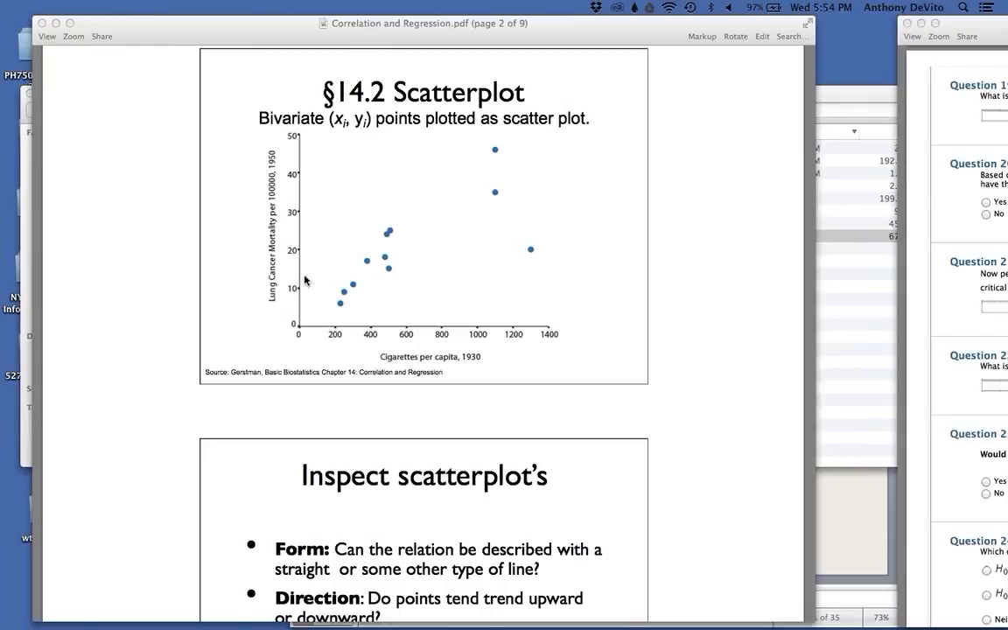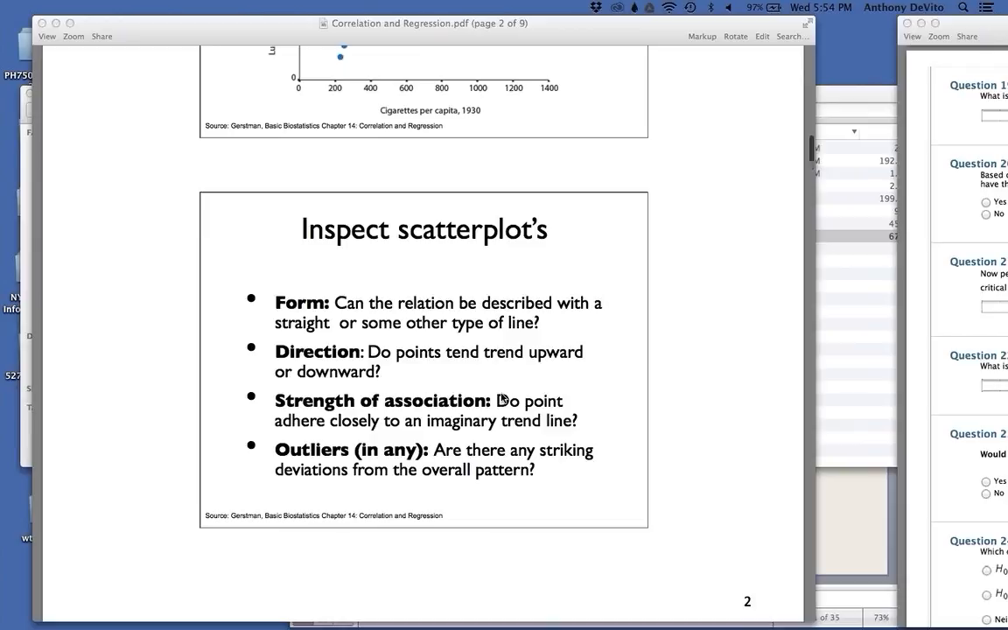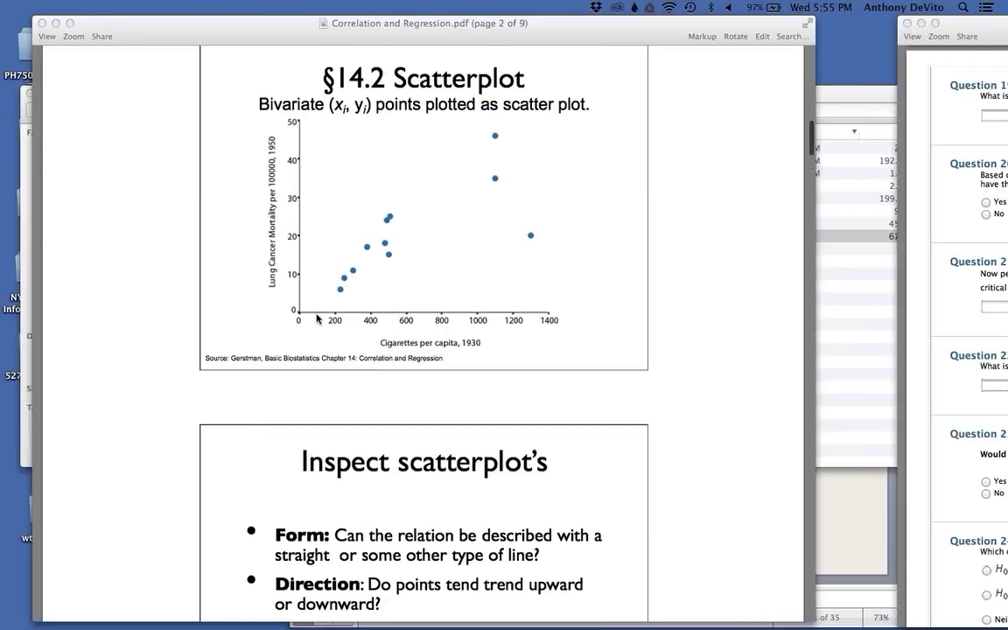Okay, in some cases we may be looking at situations where as a value goes up on the x-axis, the value on the y-axis goes down. There's a negative correlation. As one increases, the other decreases. So we may see things like that. We're looking at the strength of association. How close to a straight line, or how close to the line that you can predict, do all these values lie?